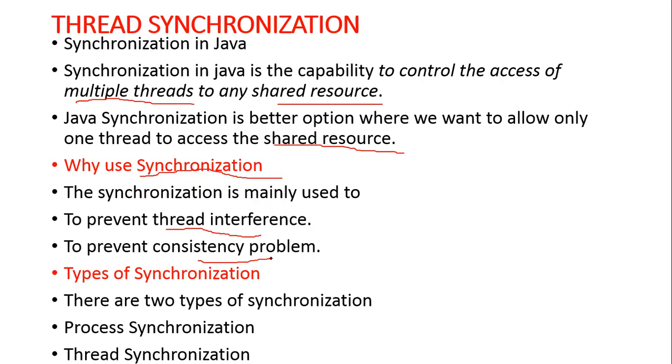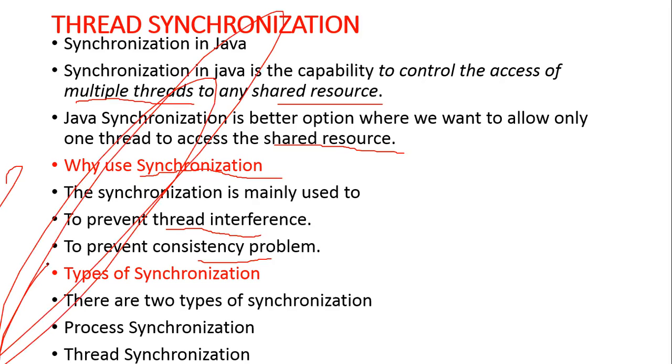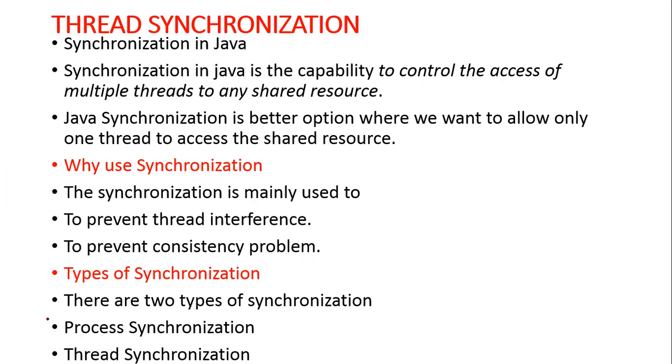If you remember, in operating systems we studied the concept of deadlock, when multiple processes try to contact the same resources at the same time.